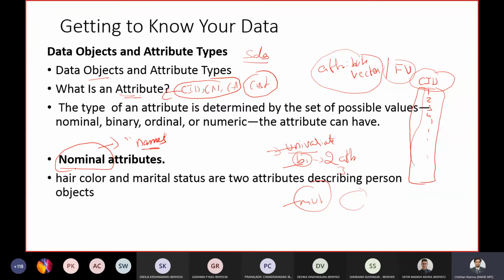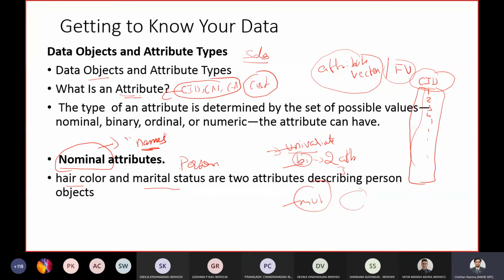So usually the nominal attributes are like names of things. Consider names. One example is your hair color and marital status, the two attributes which describe a person object.